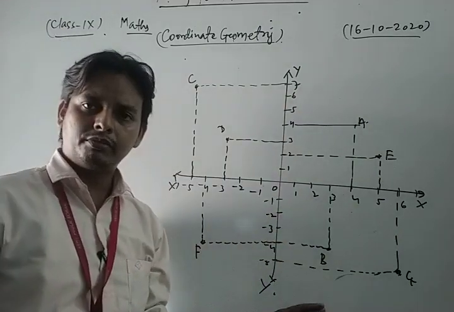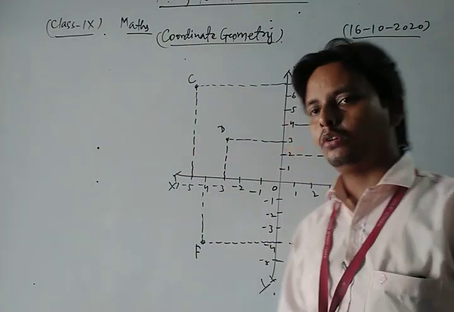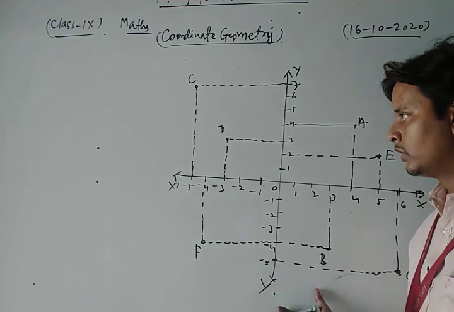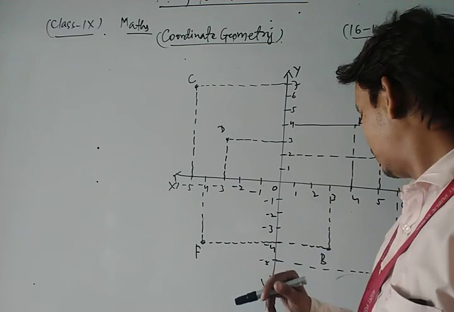We have a graph, and by the help of this graph, we find the coordinates of A, B, C, D, E, F, G.